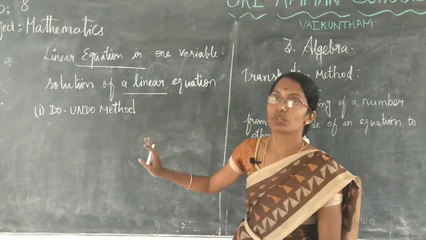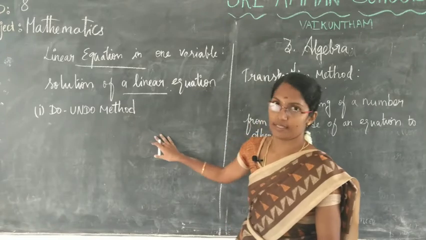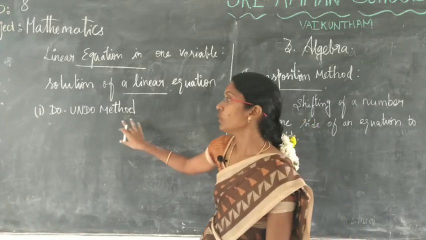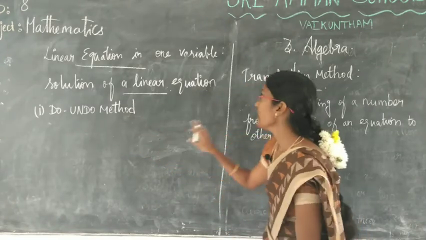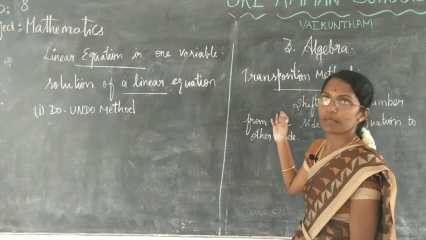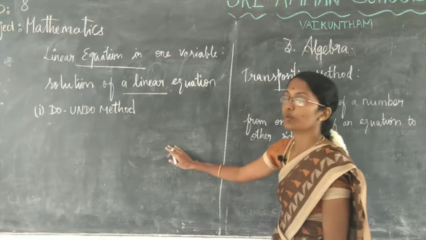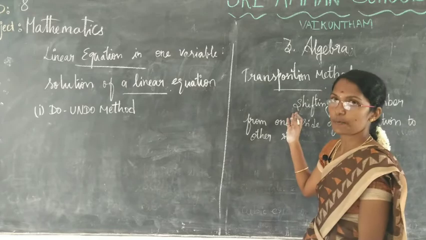We can find the solution by two methods: the do-undo method, and the next one is the transposition method.